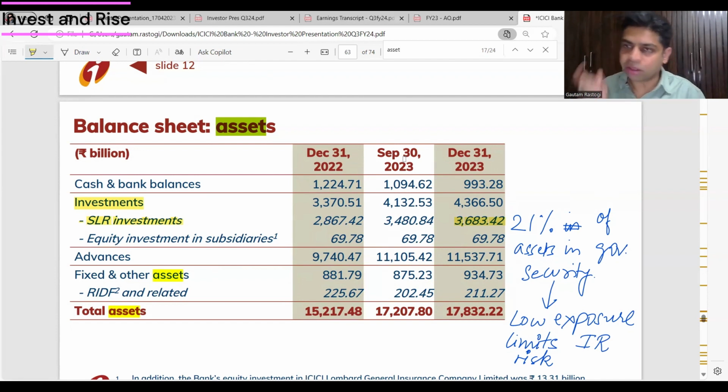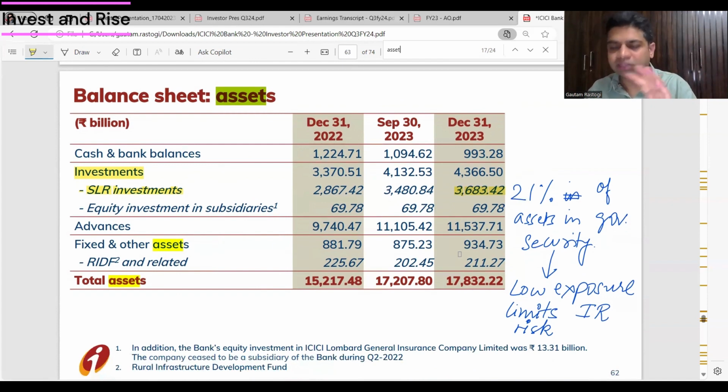Now on the asset side, what you've got to check is what portion of your assets are actually bonds, your investments. Here, SLR money, statutory liquidity requirement investments, are around 21% of your overall assets. As per RBI norms, you're required to set aside a portion of your assets in SLR, mostly government securities.